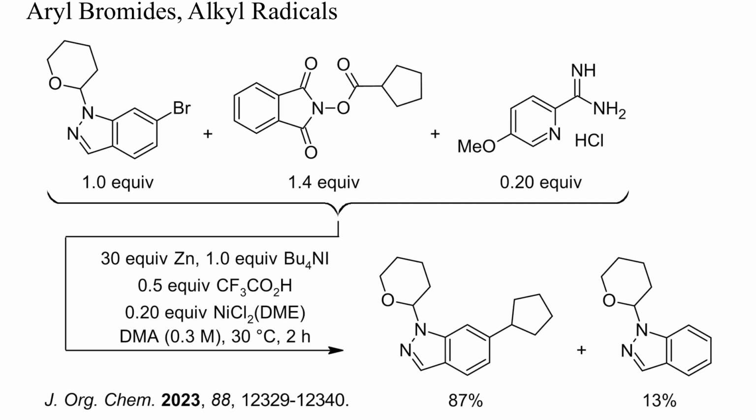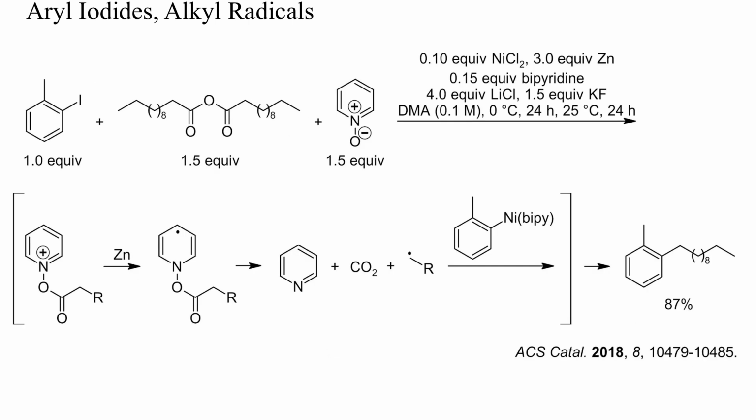Here, a cyclopentyl radical, or cyclopentyl zinc, was generated from an N-hydroxyphthalimide ester. Nickel-catalyzed coupling with an aryl bromide gave the cyclopentyl arene, along with a small amount of the reduced arene. Similarly, here, a primary alkyl radical was generated from an acid anhydride and then coupled with an aryl iodide.